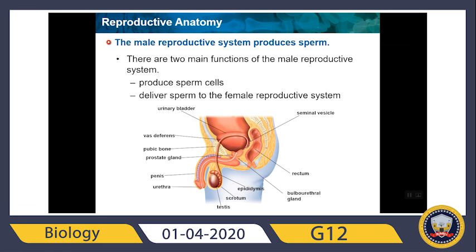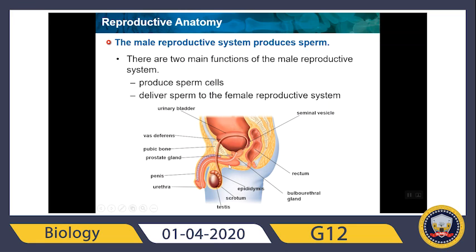Now, the male reproductive parts are: we have the testes here, the scrotum that holds the testes, the urethra, the penis, the prostate gland, pubic bone, vas deferens, urinary bladder, seminal vesicle, rectum, bulbourethral gland, and epididymis.